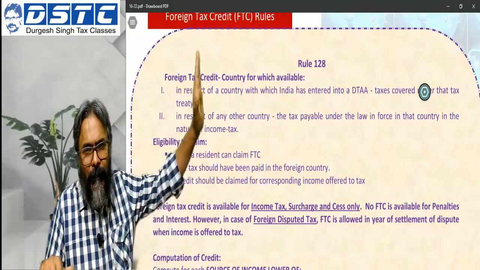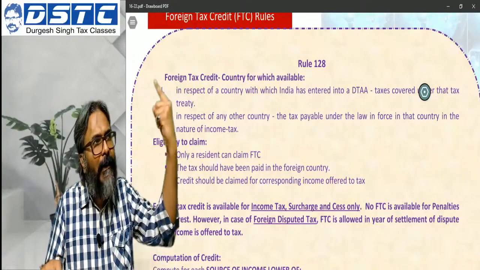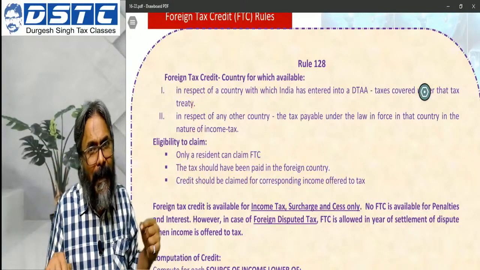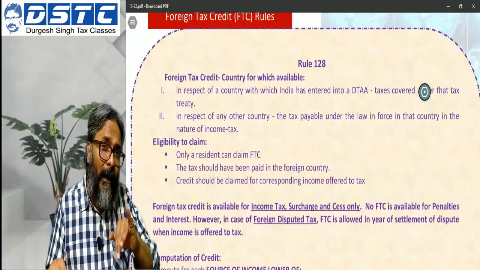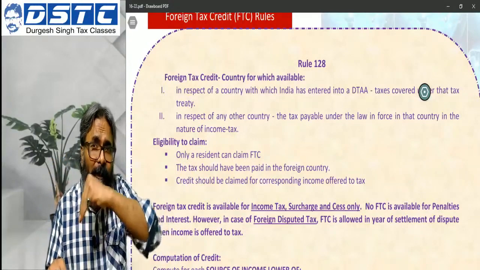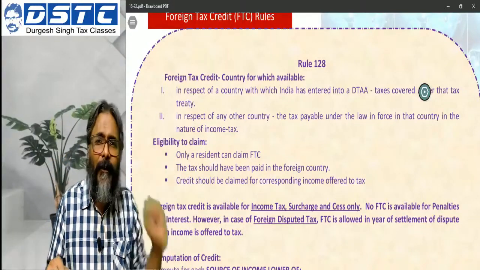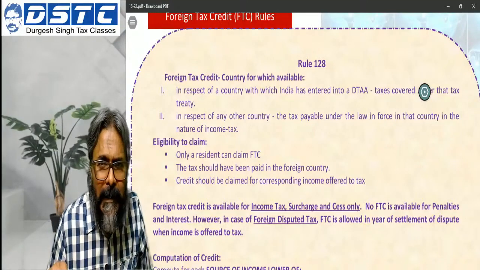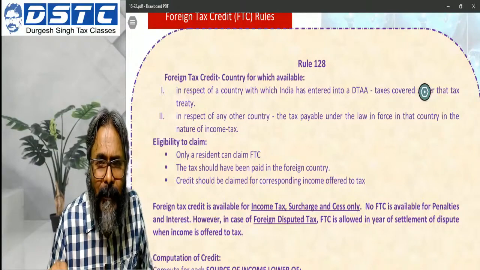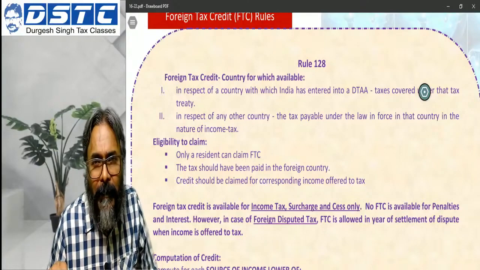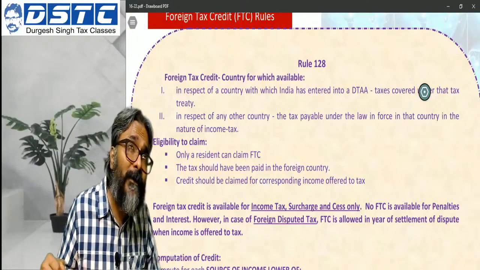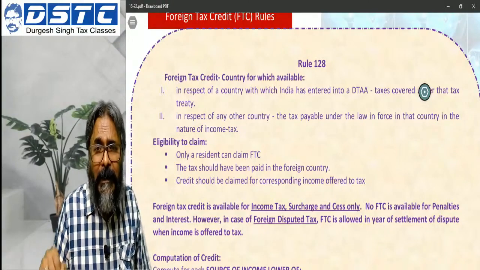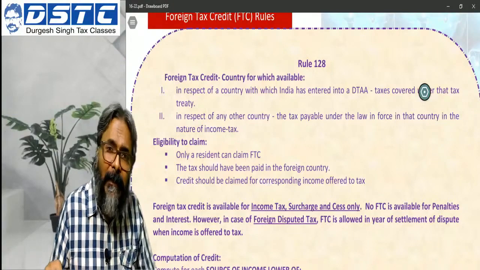Fine. This was, students, case study number 1, where the country of residence is outside India and the country of source is in India. The second example would be when the country of residence is in India and the country of source is outside India. This can happen, for example, in Mr. Patel's case. Mr. Patel is a resident of India. Country of residence is India, country of source is USA. From USA, Mr. Patel is earning interest income.